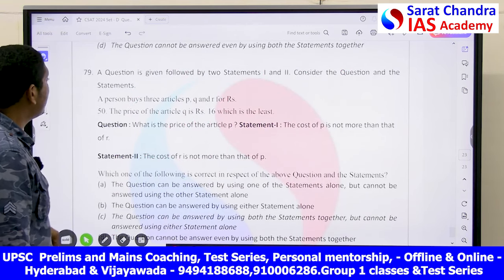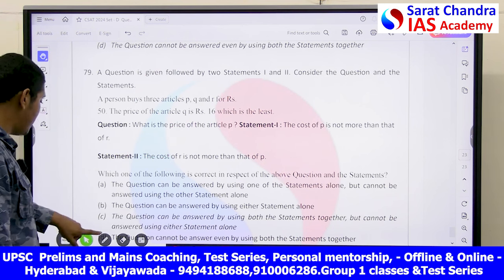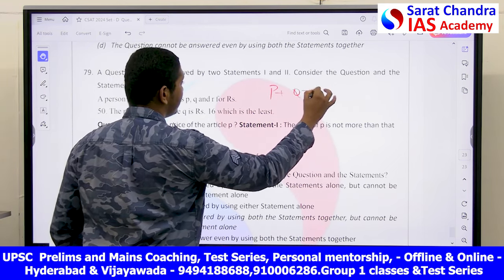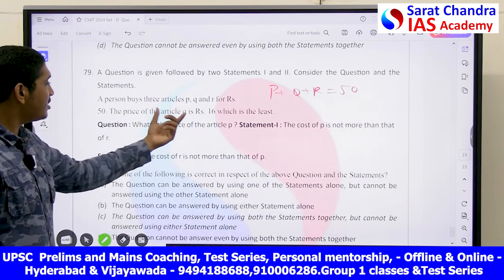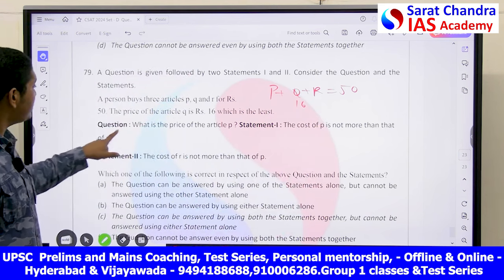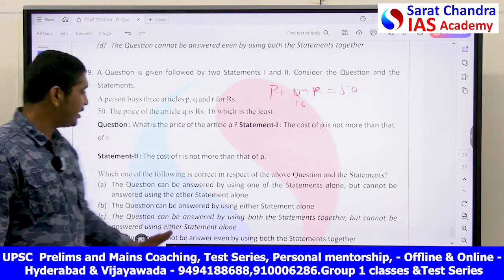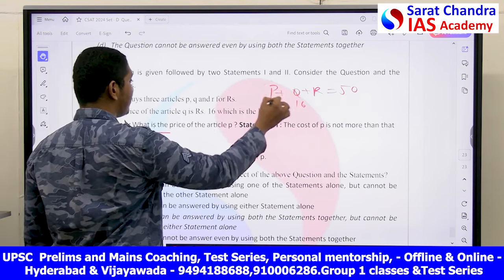So a question is given with two statements. A person buys 3 articles for rupees 50. That is P plus Q plus R is equal to 50. For 50 rupees he got 3 articles. The price of article Q is 16. This is the least price he got. What is the price of article P? He is asking you the price of article P.